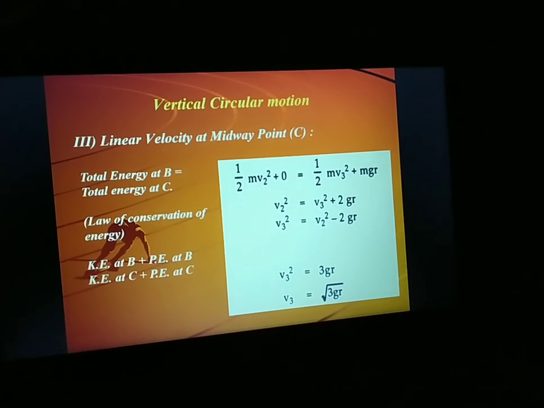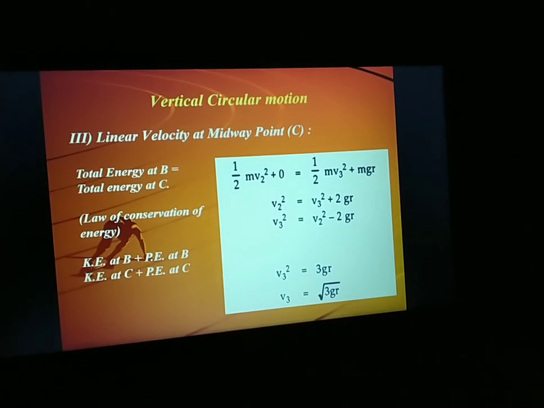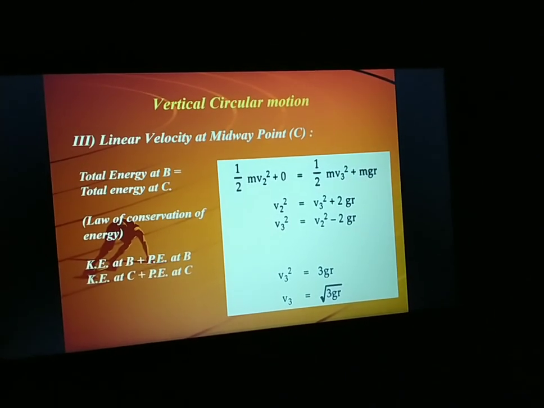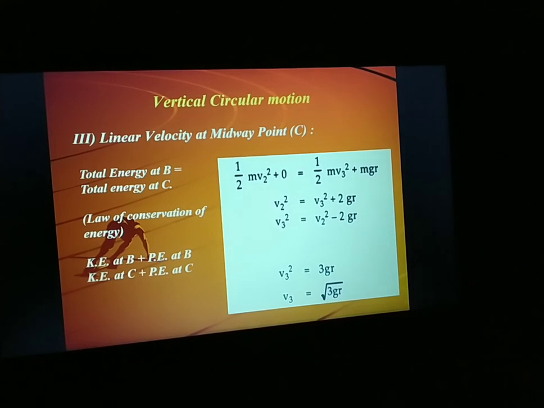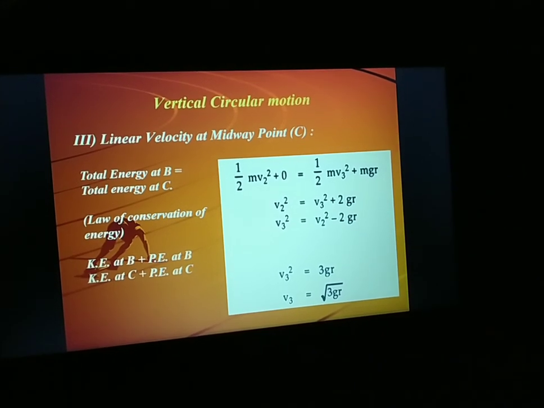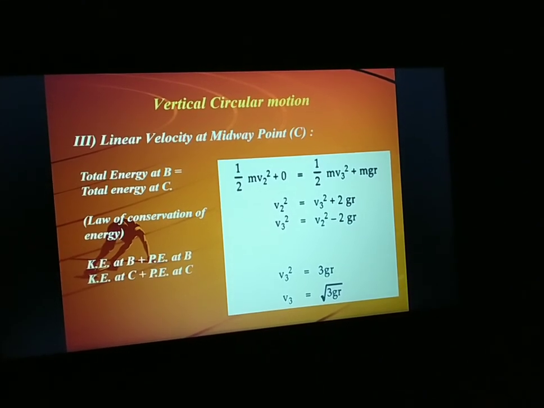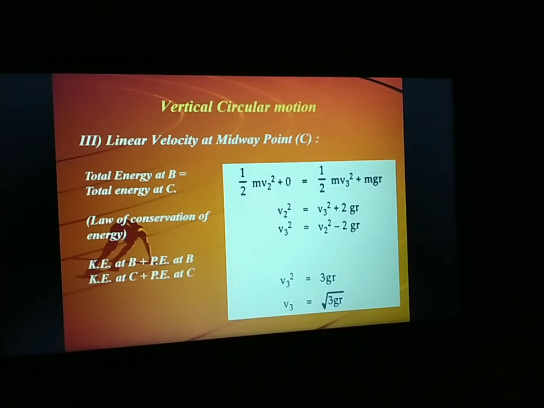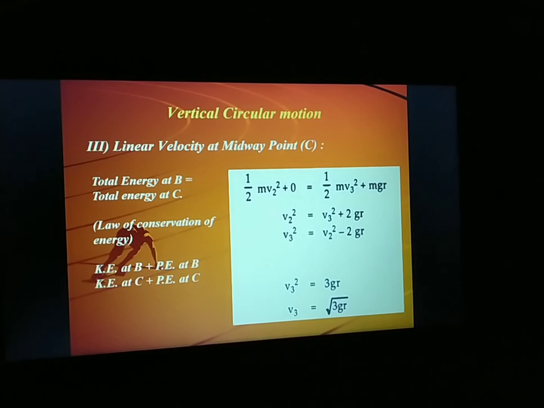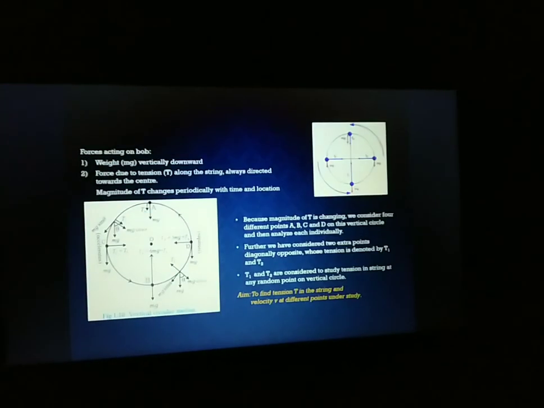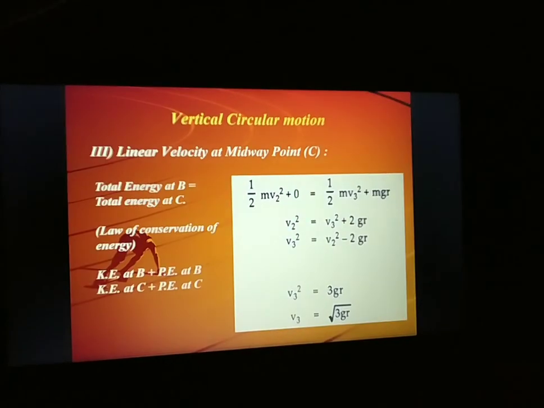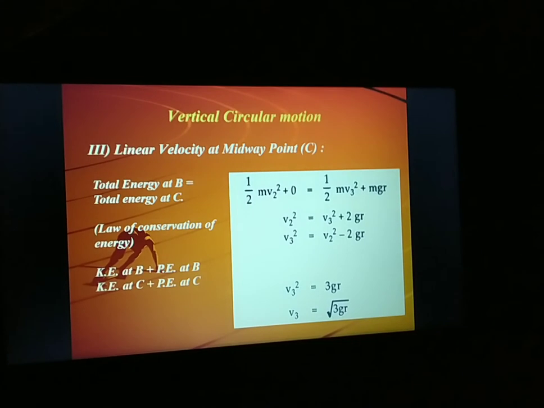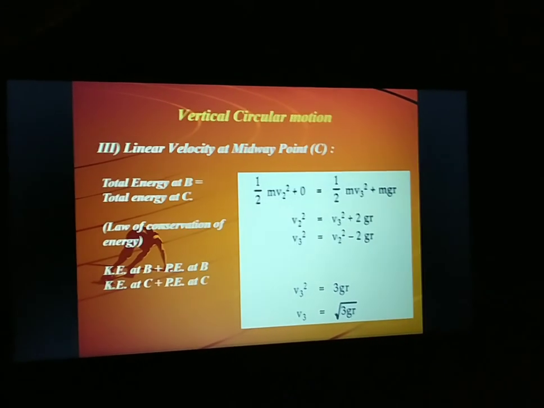Then we are determining v3 square, taking it on the left hand side, which will be equal to v2 square minus 2gr. You can put the v2 expression here, so v3 square will be 3gr and v3 will be square root of 3gr. Okay, so this is actually the expression for linear velocity for the object moving in a vertical circle.